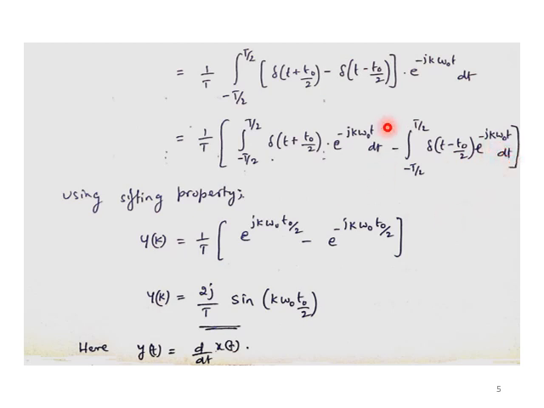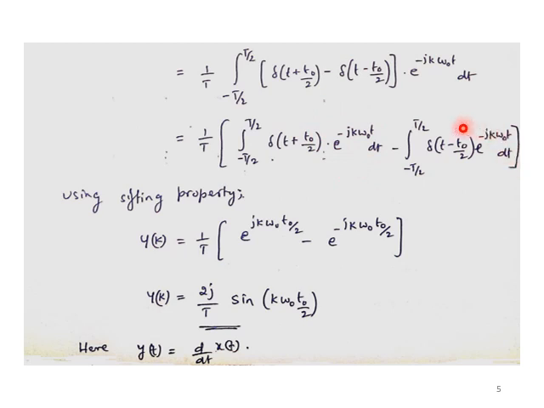Using the shifting property, I can now simplify this integration expression, because it is an integration of a delta and an exponential term, so the shifting property can be used directly. So e to the power minus j k omega naught t is evaluated at the particular point t equal to t naught by 2, and at minus t naught by 2, to get the value of the integration.